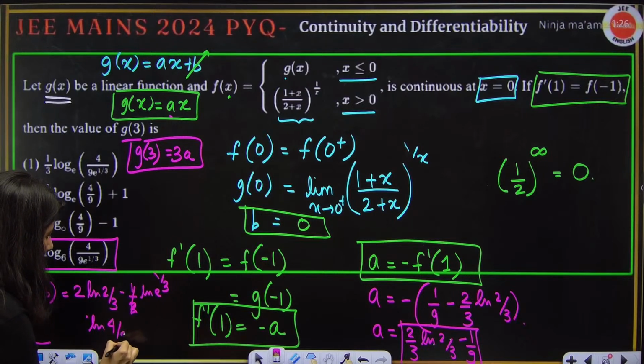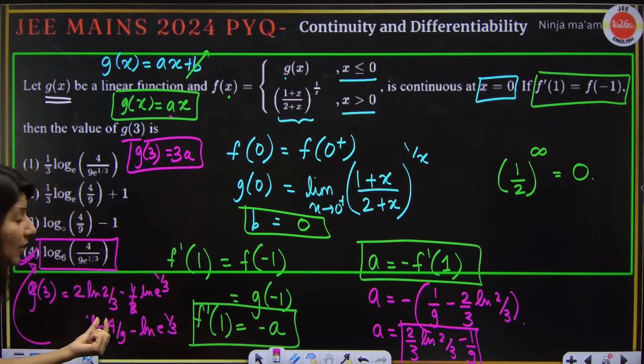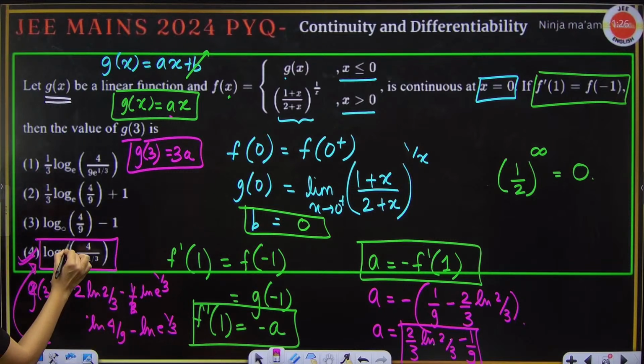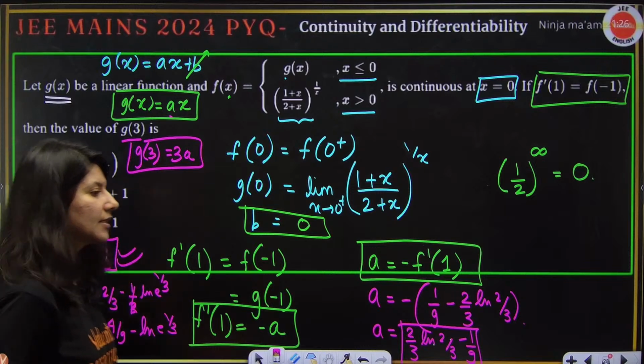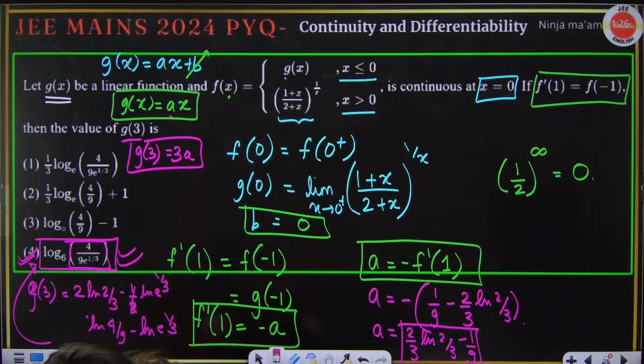So now this will become what? Log of 4 by 9 minus log of e to the power 1 by 3. Now log m minus log n will be log m by n. 4 by 9, e to the power 1 by 3. Can you see clearly? This is the correct answer. D option. Yes? Okay.